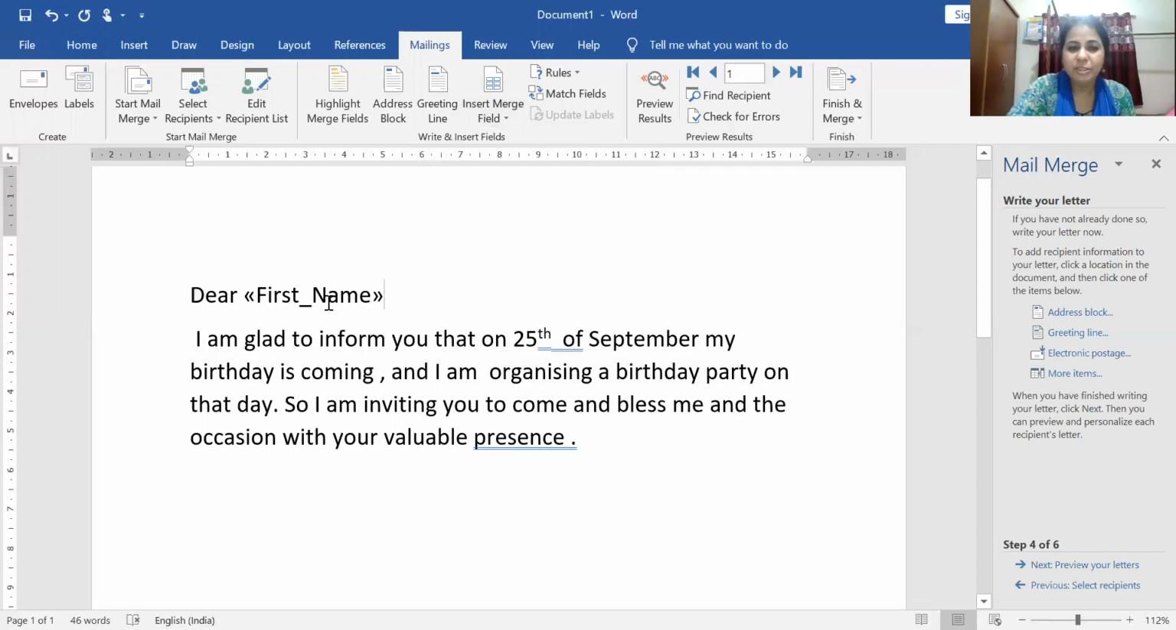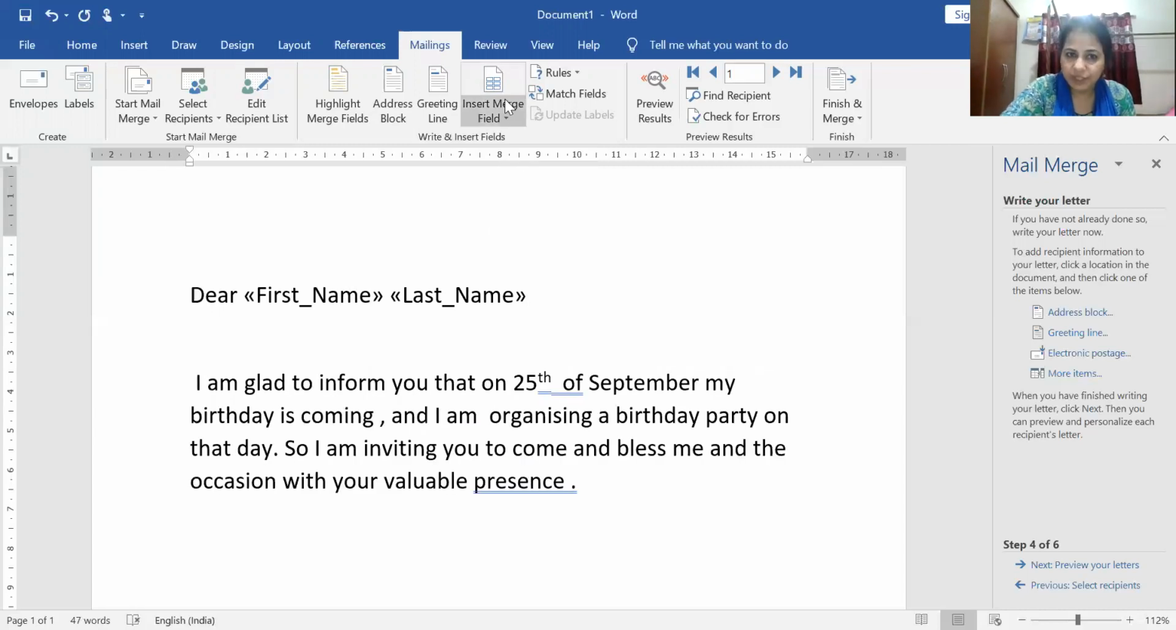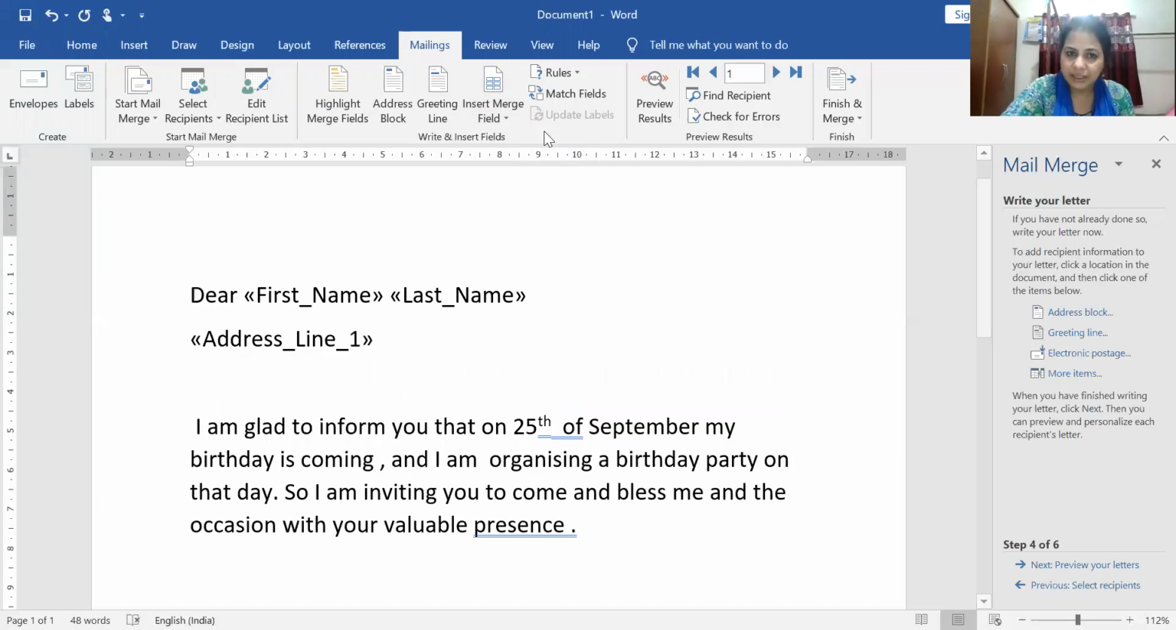Now give a space, then I have to merge the last name. If I click last name, that is the merge field. Enter, then I have to give the address line. Okay, then I press enter, then the city.